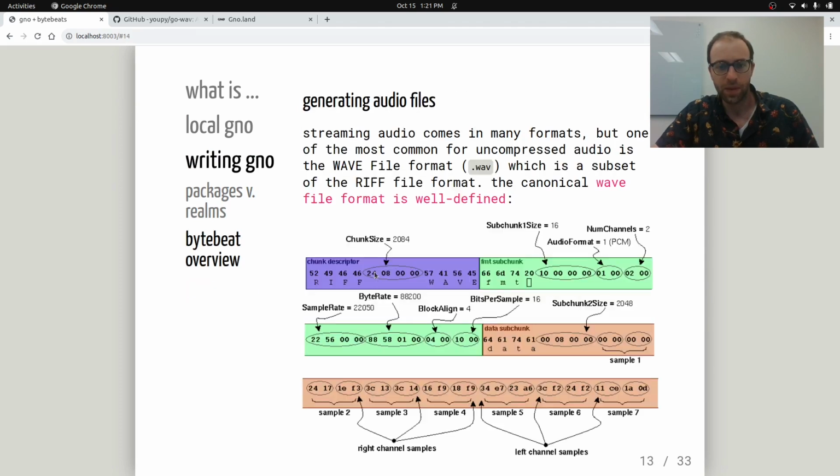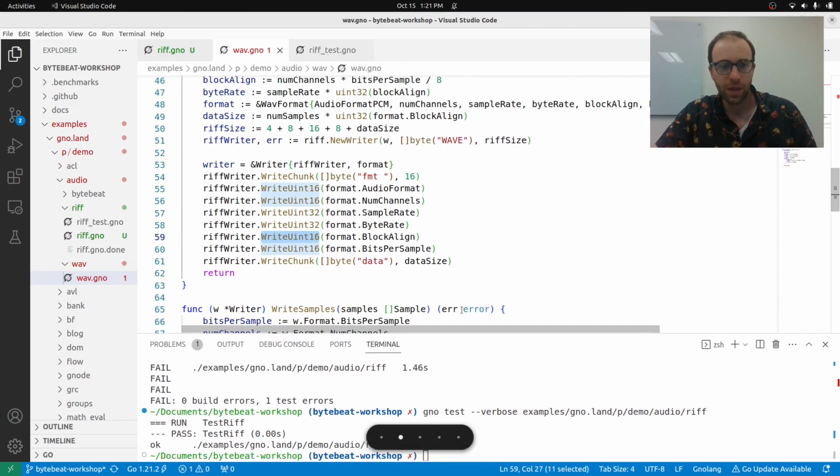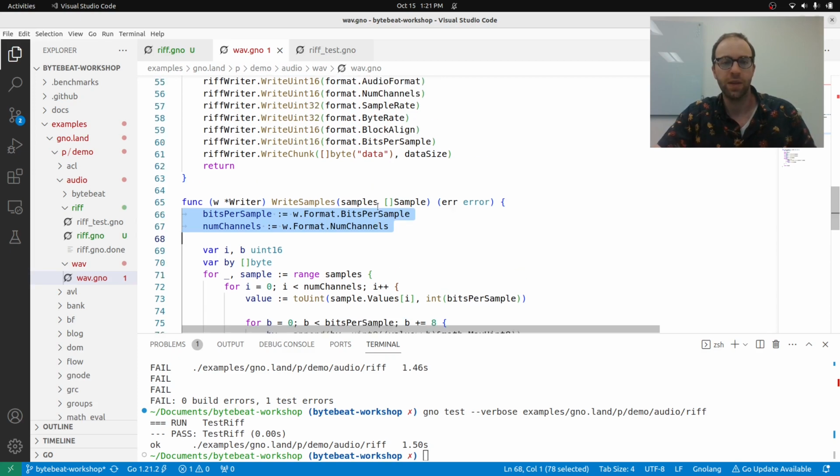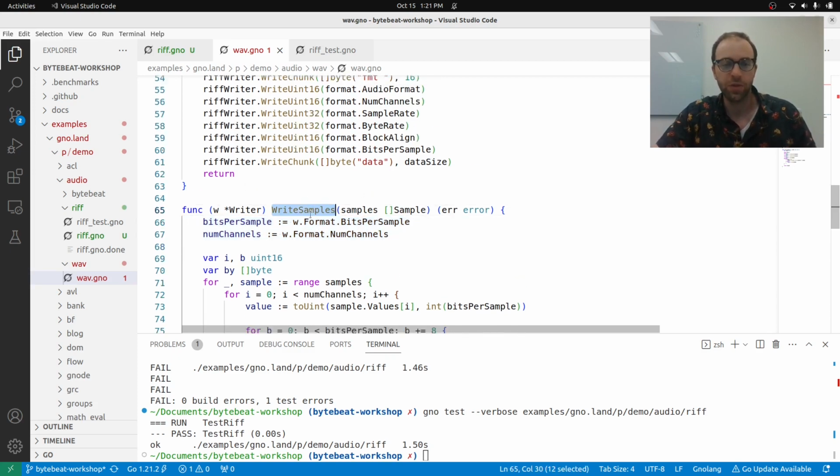Writing out all these headers. And then we have a way of writing samples here. We call write samples, and it will automatically convert it to the right bytes depending on the number of channels and the byte size. So that's what we'll actually be using next.